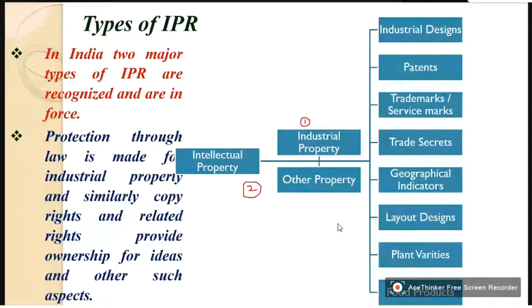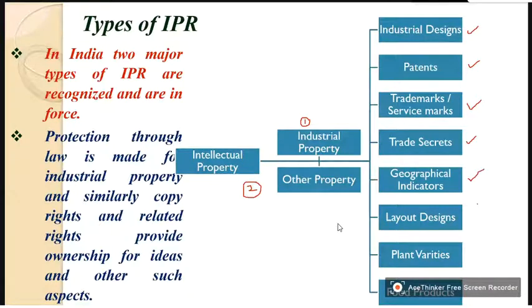So, in this, there are so many other classification or divisions. So, industrial division, design, patent, trademarks and service marks, trade secrets, geographical indicators.